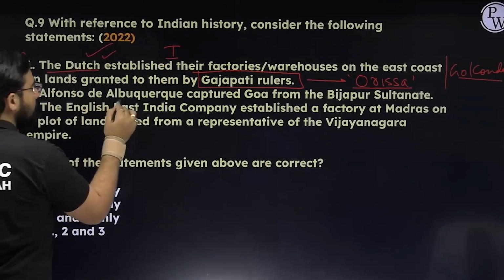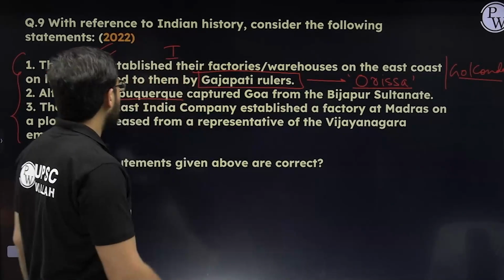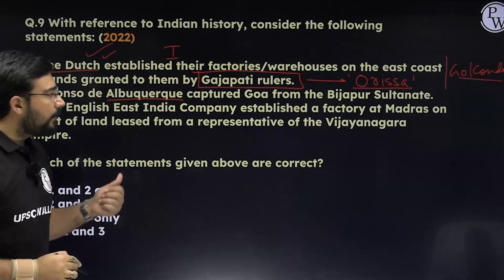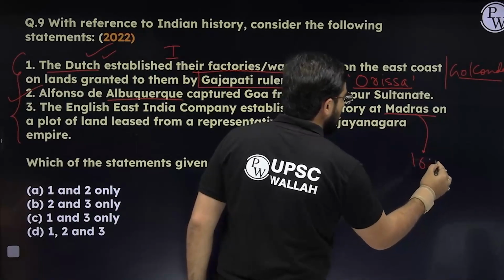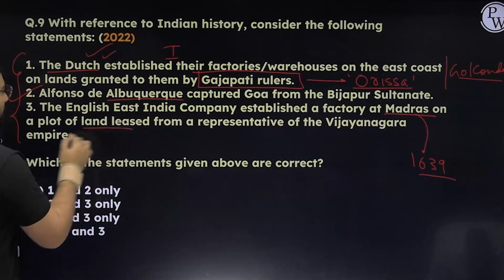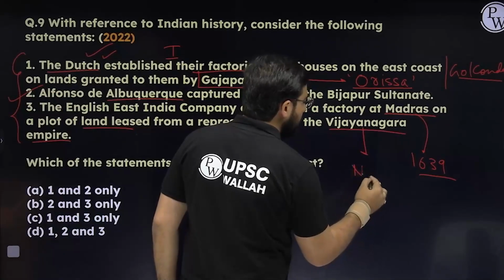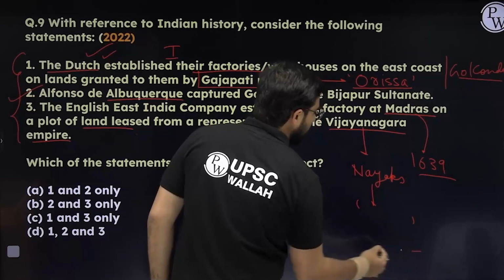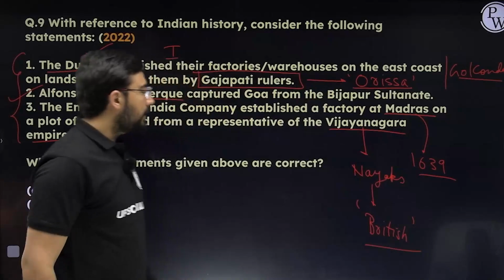Second, Alfonso de Albuquerque captured Goa from the Bijapur Sultanate. This is correct, in 1510. And third, the East India Company established a factory at Madras. All of you know that Madras was the first province to be developed. Around 1639 they were able to do this, and here they got it from the representative of the Vijayanagar Empire. To understand this, you should know that the Vijayanagar Empire used to have Nayaks, and one of these Nayaks gave this area to the British. So the third statement is also correct.